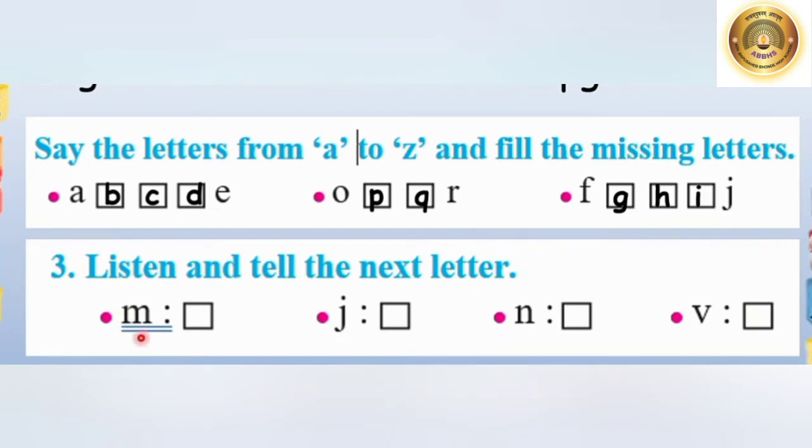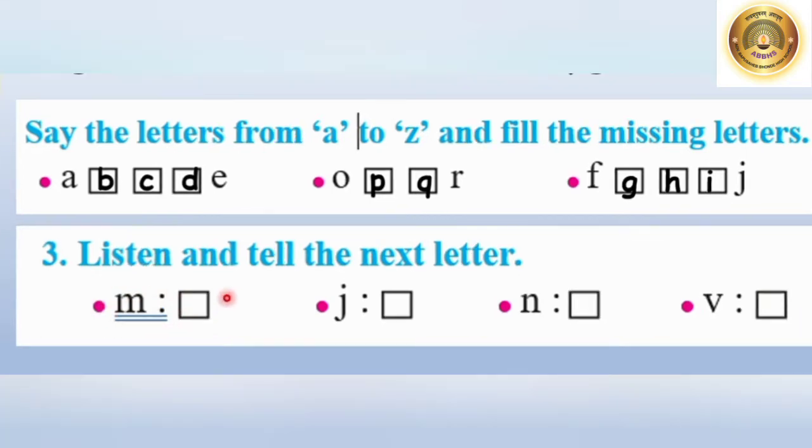Listen and tell the next letter. Now here you have to give the next letter. What comes after M? Yes, it's N. N comes after M. Now go to the next one. What comes after J? Right, K. J, K. Go to the next one. What comes after N? Yes, O. Very good. The next one, V. What comes after V? Yes, it's W. Very good, all of you. Now you have done the very right thing.